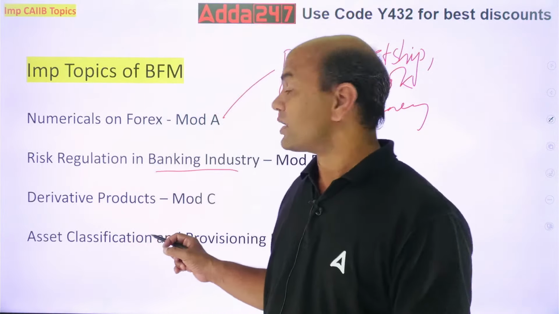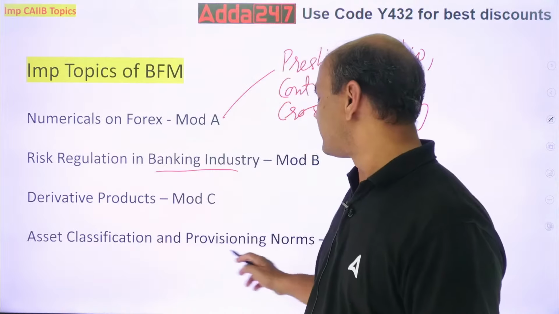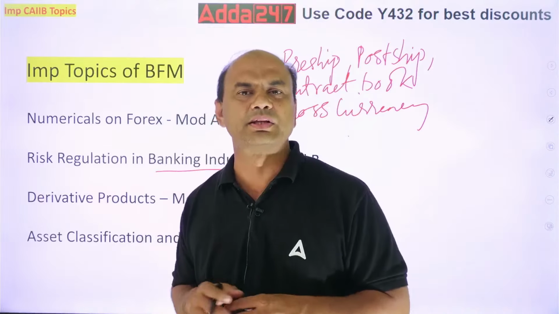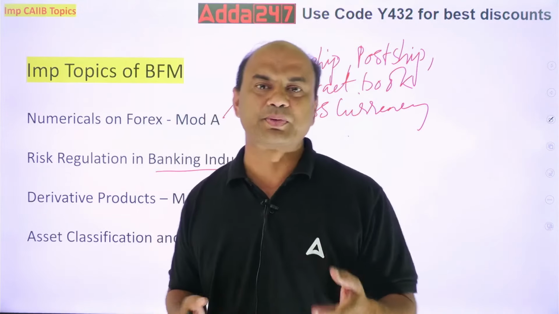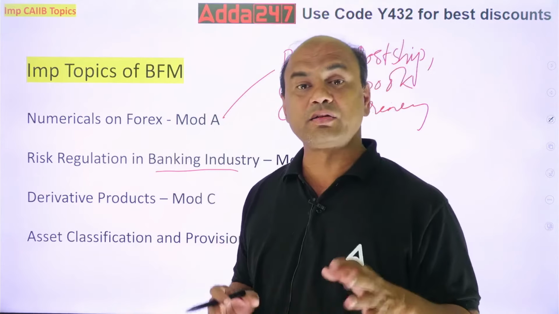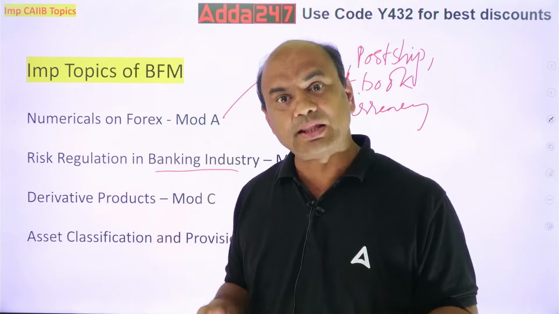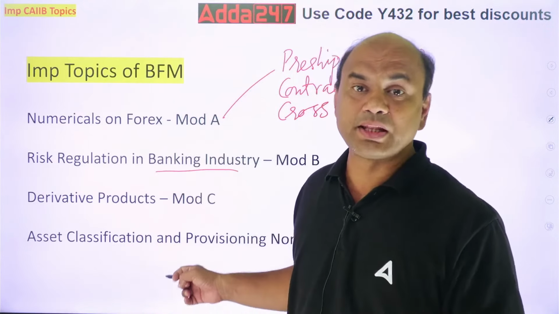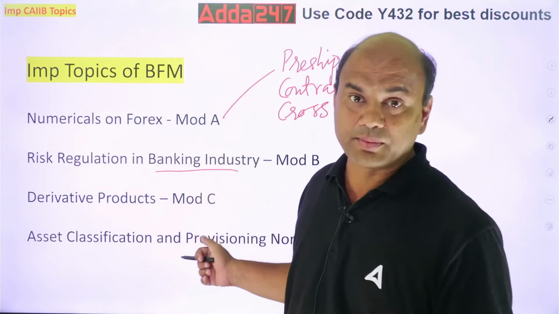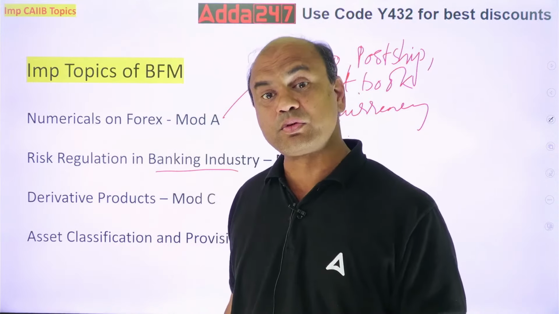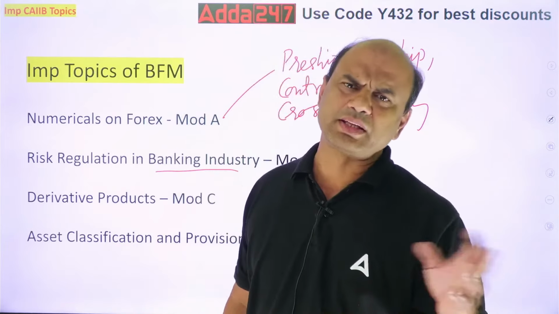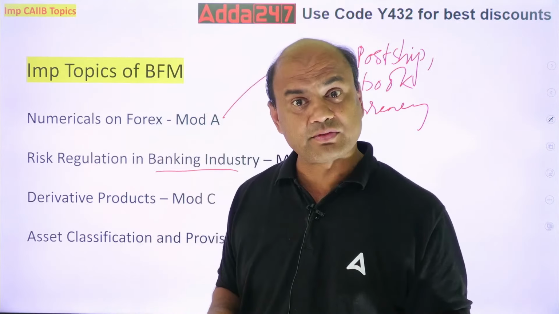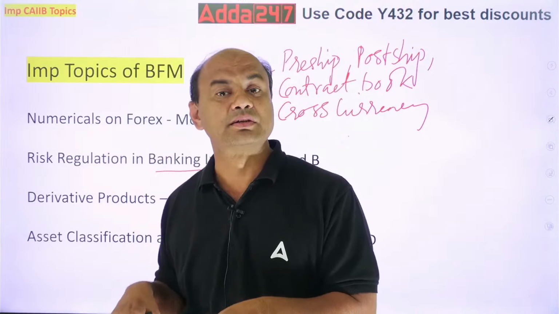Then module D, asset classification and provisioning norms. Now module D is all about corporate governance, or you can call it transparency. It means how should you present the balance sheet to the stakeholders? What are the elements of balance sheet in banking? What do you mean by elements of balance sheet? What are your assets? What are your liabilities? Various assets in the banking balance sheet. Various liabilities in the banking balance sheet.